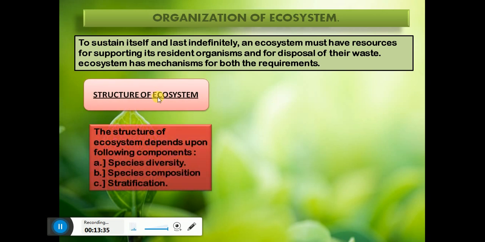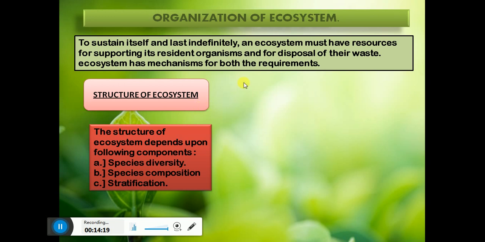So very first thing, what's the structure of ecosystem? The structure of ecosystem depends upon the following components. Species diversity means there is large diversity in the kinds of species present in the ecosystem. Species composition means in which quantity the particular species is present in the ecosystem. And the third one is stratification. Stratification helps us in knowing where the particular species is placed. So basically all these three things are present in the structure of ecosystem.